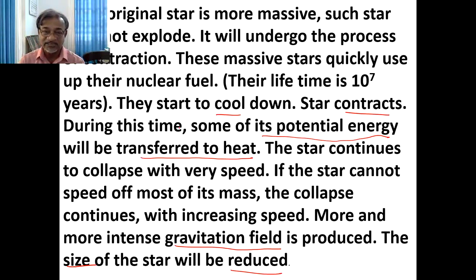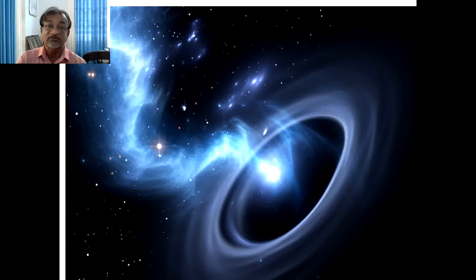More and more intense gravitational field is produced. So the gravitational field increases, and at the same time, the size of the star is reducing more and more. This is a picture which shows the surrounding mass is attracted by the contracting star, which becomes a black hole.